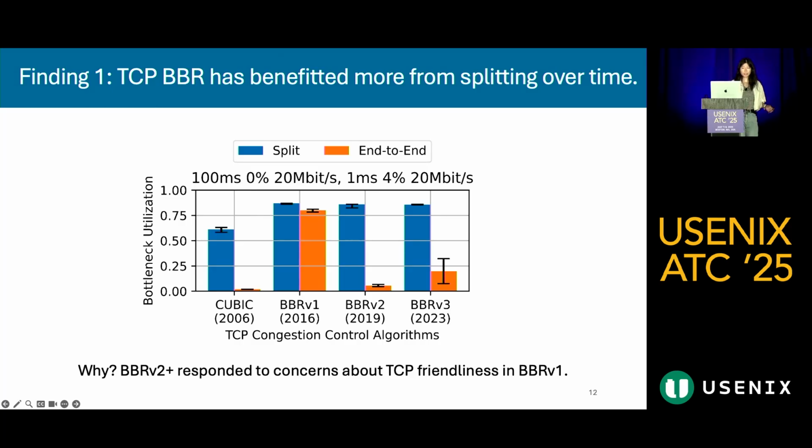Similar to the scenario on the train, the loss-based QUIC algorithm benefits significantly from splitting, as expected. Now, anecdotally, with BBR v1, as suggested, the split throughput has remained steady, with and without a PEP. However, versions 2 and 3 of BBR do not perform so well in the end-to-end scenarios anymore, showing that connection splitting actually does benefit BBR again. The reason for this regression is that new versions of BBR have reincorporated loss as a congestion signal because there was some controversy about its TCP friendliness. And in fact, Google now recommends older versions of BBR be deprecated in favor of v3.